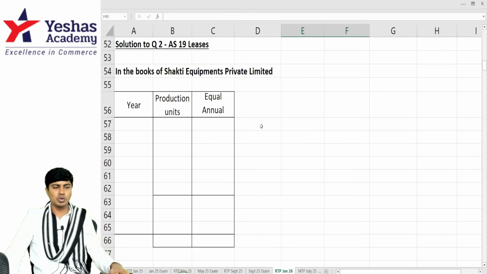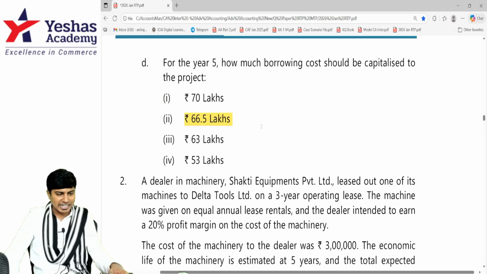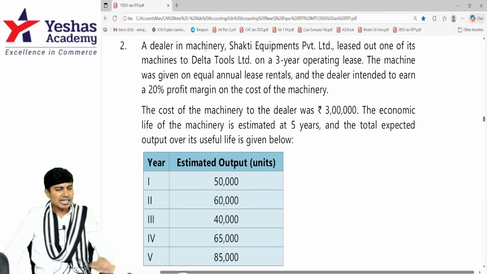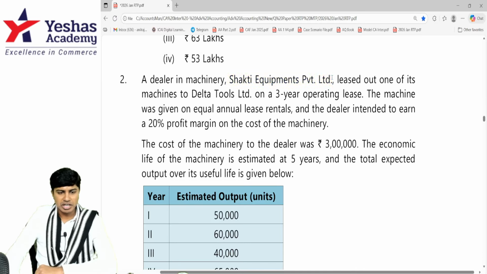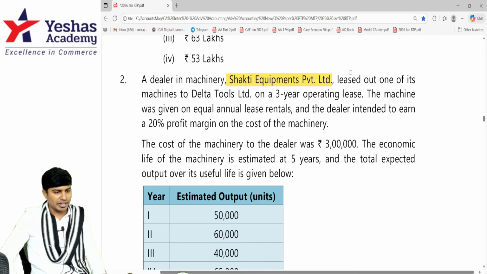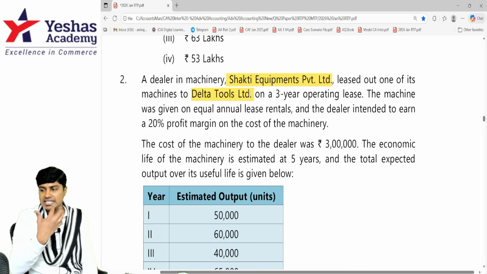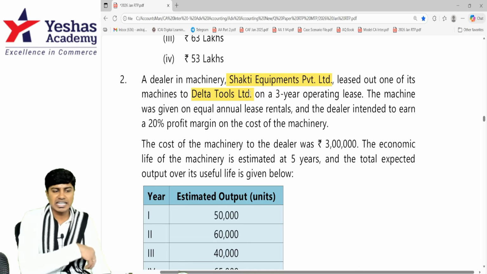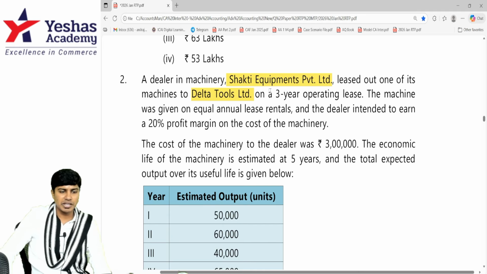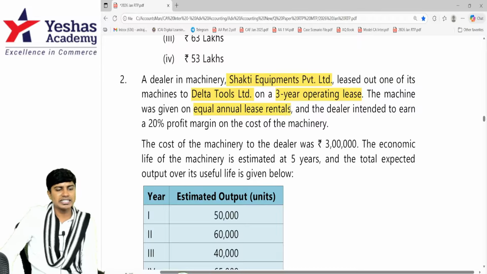We'll now move forward to question number 2, which is on Accounting Standard 19, leases. The dealer in machinery, Shakti Equipments Private Limited, leased out one of its machines to Delta Tools. Delta Tools Limited is the lessee who's taking the asset. Shakti Equipment Limited is the entity which is giving the asset on lease. So the lessor is Shakti Equipment, lessee is Delta Tools, and the asset is being given on what lease? 3 years operating lease.